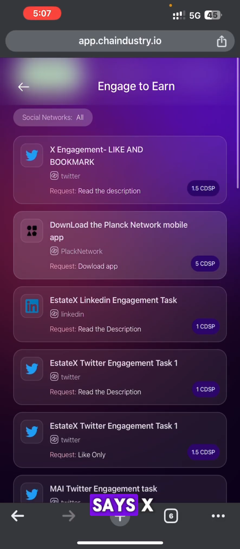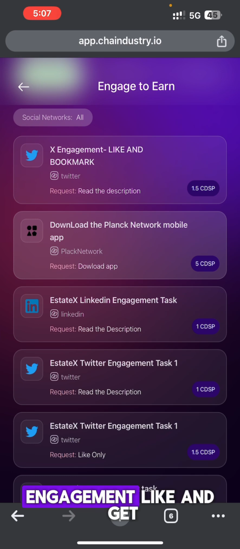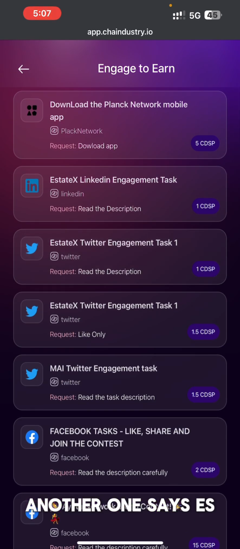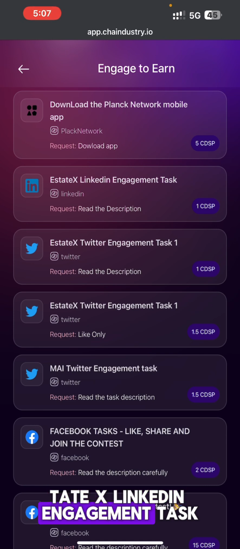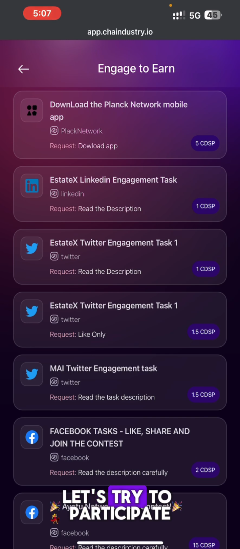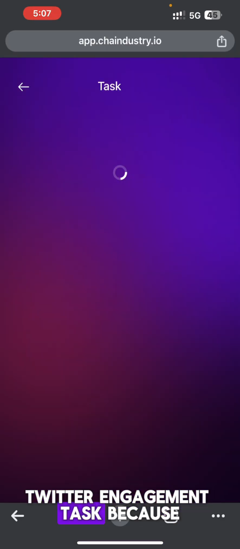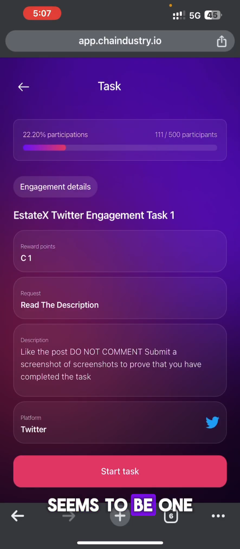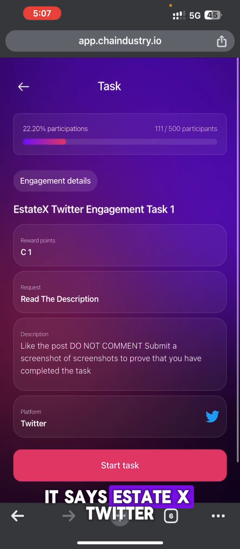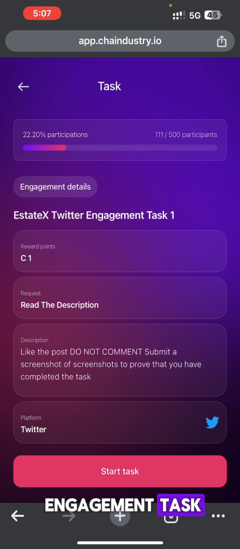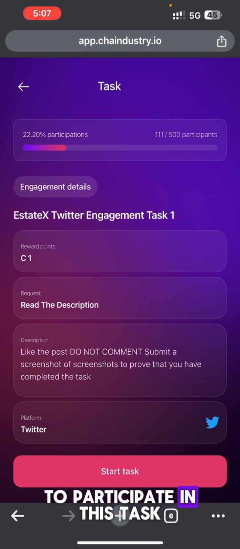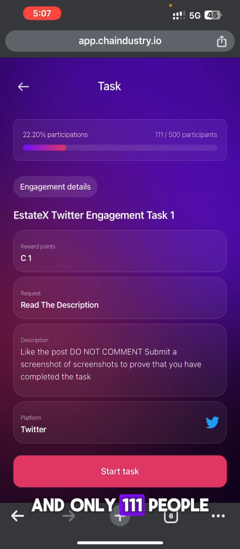The first one says X engagement light and you get 1.5 points. Another one says X Estate X LinkedIn engagement task. Another one says Estate X Twitter engagement task. Okay, let's try to participate in this Twitter engagement task because Twitter tasks seem to be one of the easiest tasks to perform. It says Estate X Twitter engagement task. They need 500 participants to participate in this task, and only 111 people have participated.